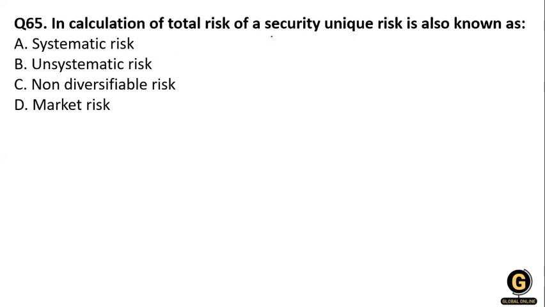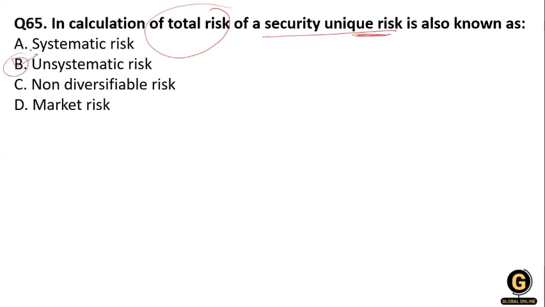Next question: in the calculation of the total risk of a security, unique risk is also known as what? Option A, systematic risk; option B, unsystematic risk; option C, non-diversifiable risk; and option D, market risk. So what will be the right answer? The security unique risk is related to unsystematic risk.